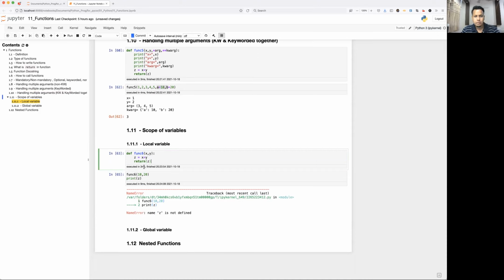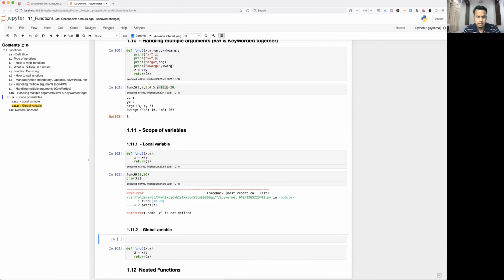Now let's say the user wants to make it available outside the function also. That's where global comes into the picture. You have to make this variable global, then only you will be able to use it. So before that, let's say you have a variable ABC equal to 100. Any variable which is already defined outside the function is by default global.